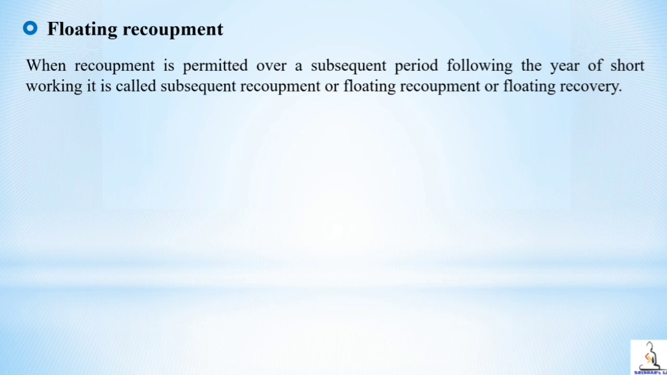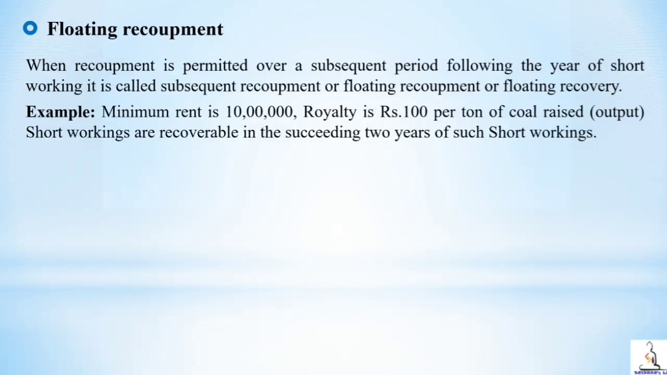To understand this, let us take an example. If in an agreement minimum rent is 10 lakh, royalty is 100 rupees per ton of coal raised, short workings are recoverable in the succeeding 2 years of such short working. This provision is very important. Short workings are recoverable in the succeeding 2 years of such short workings.